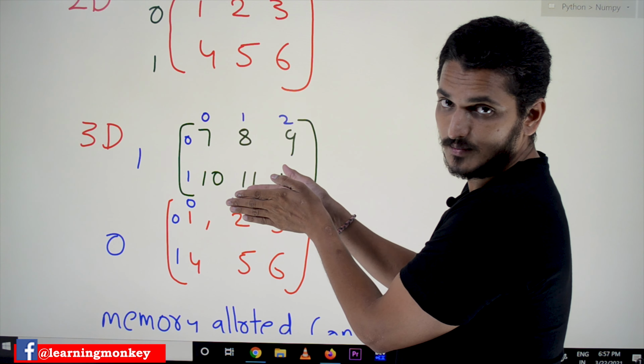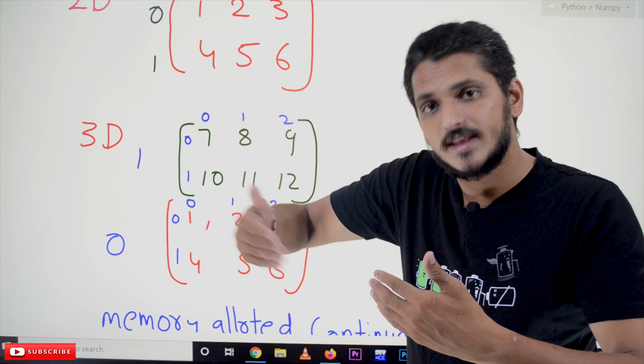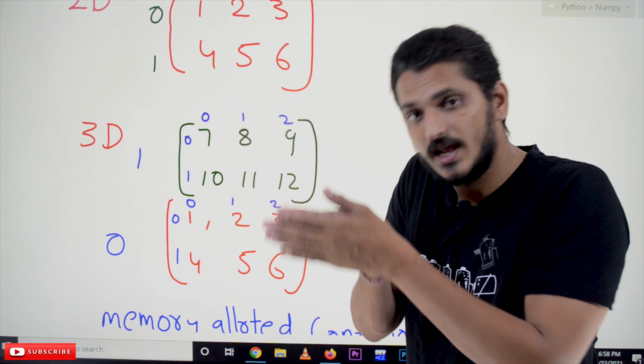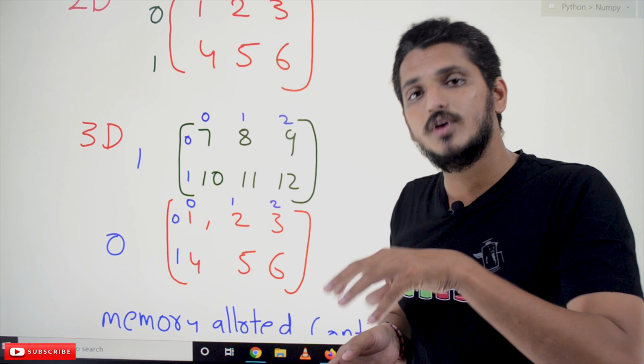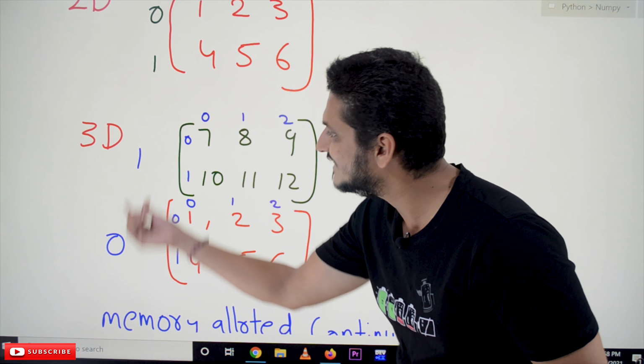Okay, do you understand? If you want to implement four-dimensional arrays, if you have more than one three-dimensional array, then we call it a four-dimensional array. This is how the indexing is given.